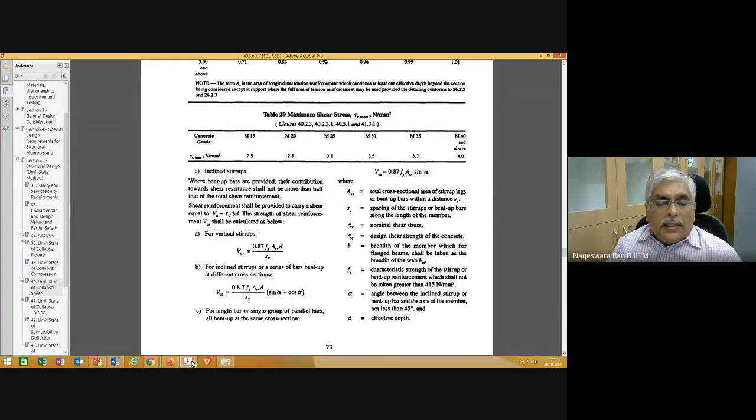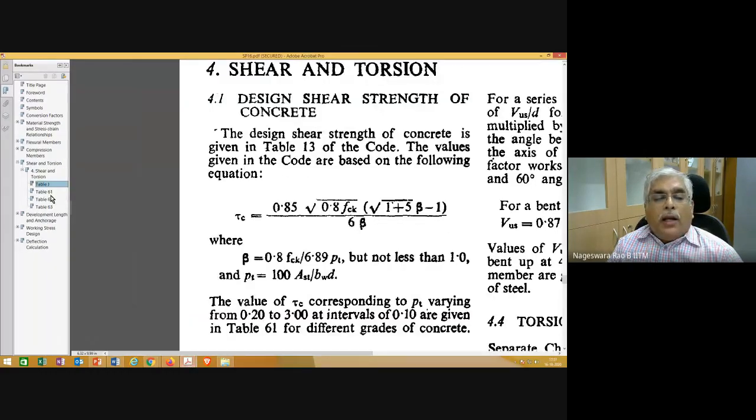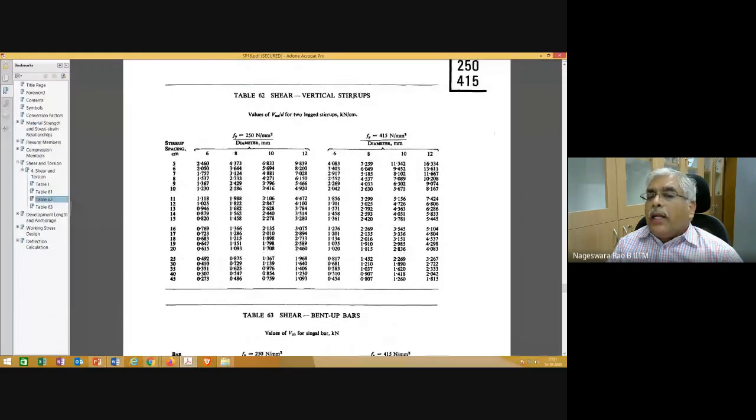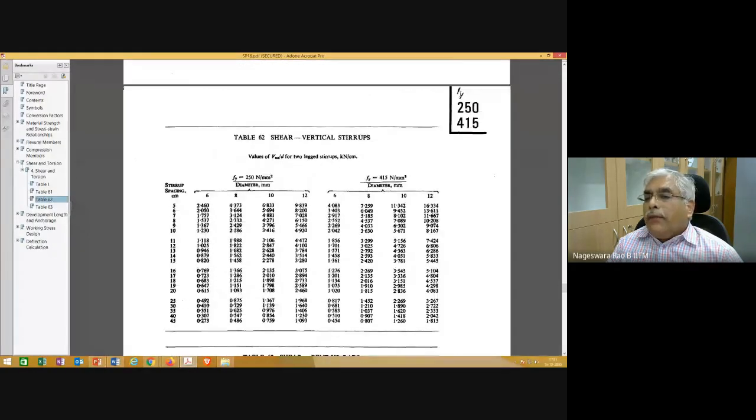Based on that rearrangement, if you see Table 62 of SP16, SP16 Table 62 is giving you values for vertical stirrups for Fe 250 and Fe 415 steels. What is VUS divided by D?